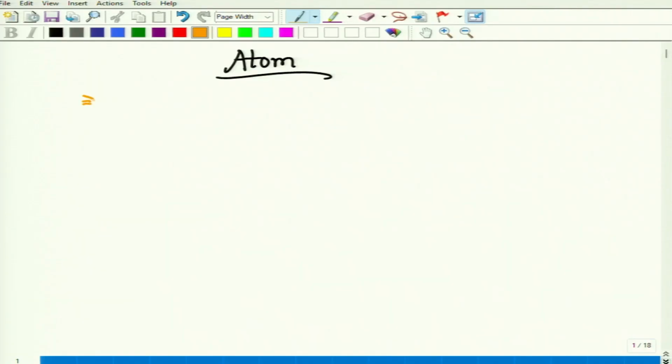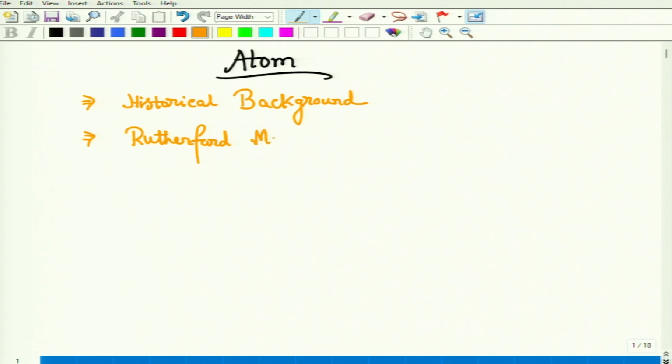The first is we will discuss some kind of historical background, very brief. After discussing the historical background, we will discuss the Rutherford model, which is also called the planetary model for atom. Then obviously we will discuss Bohr's atomic model, which is very much important.